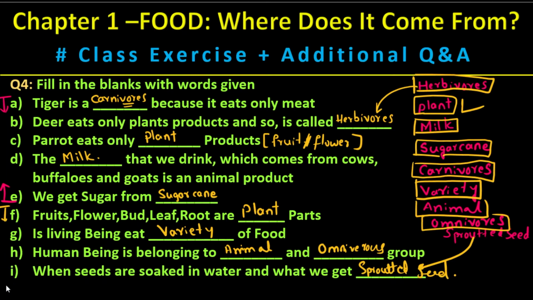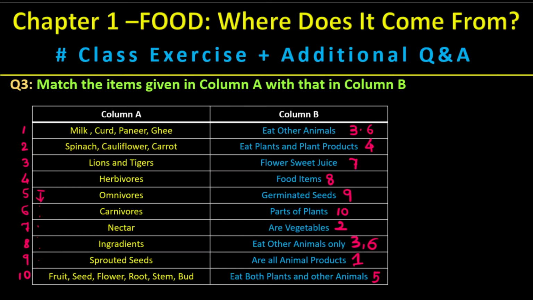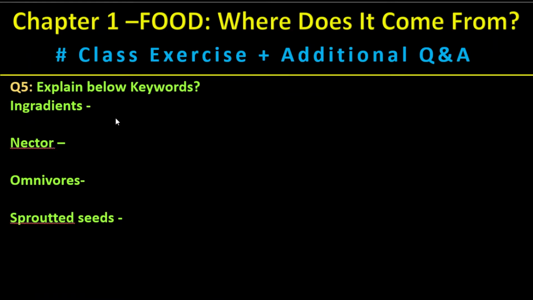So this is how the questions will be asked in the examination, and the ones from here to here are extra questions, additional questions and answers. Also in the previous slide we studied the different questions from here to here. So let us see a few more questions and we'll answer those. Let us go to the next question, which is additional question and answers.